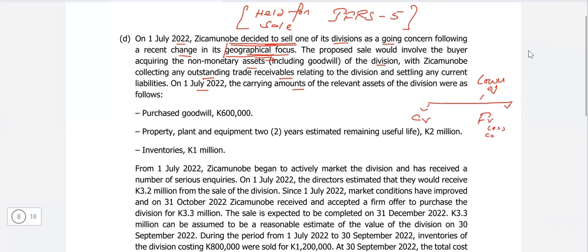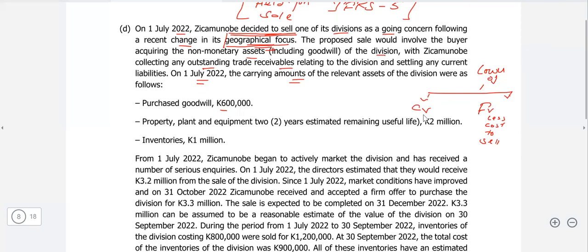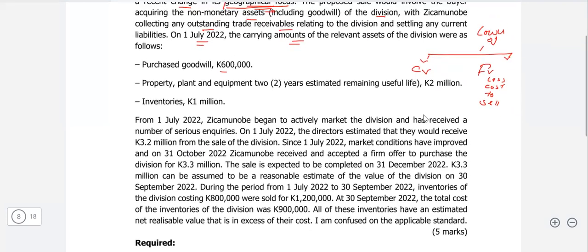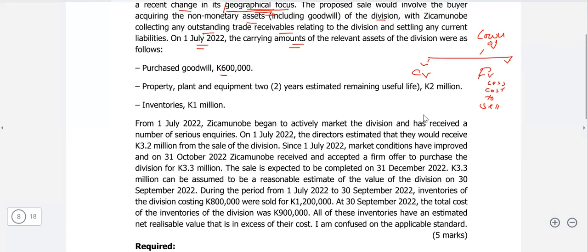Now, if you remember the standards, everything will become easier for you. So on 1st July 2022, the carrying amounts of the relevant assets were as follows. Purchased goodwill K600,000, property, plant and equipment K2 million, inventories K1 million. That represents the carrying amounts of the assets held for sale. From 1st July 2022, ZICA Minerva began to actively market the division.